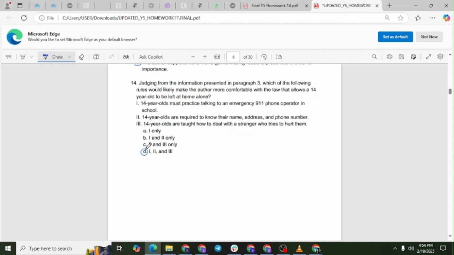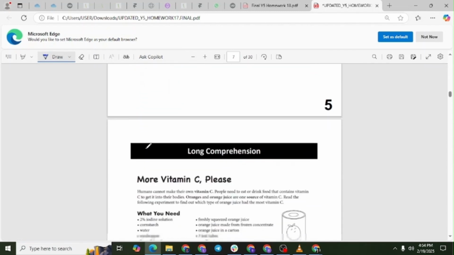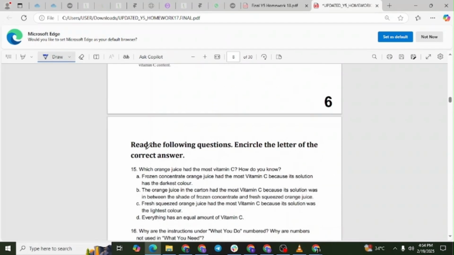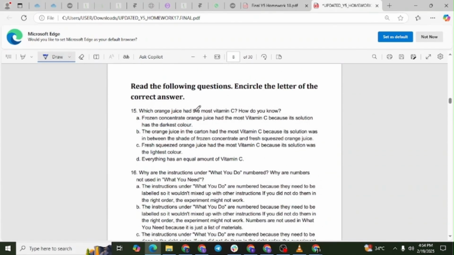Read the following questions. Encircle the letter of the correct answer. Question number 15. Which orange juice had the most vitamin C? How do you know?